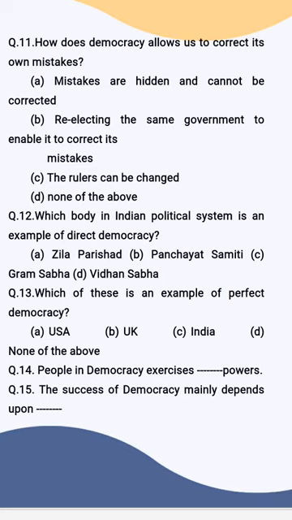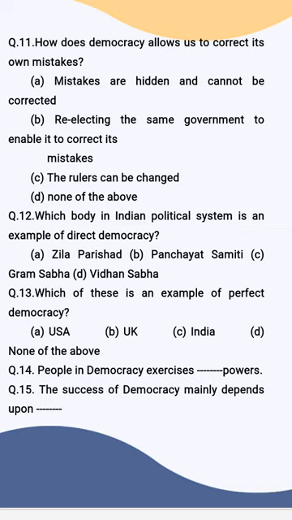Mistakes are hidden and cannot be corrected. Re-electing the same government to enable it to correct its mistake. Rulers can be changed. None of the above. So democracy allows us to correct its own mistakes. The provision given to the people is that rulers can be changed. People have the right to change the rulers through the elections. Hence, option C is correct.